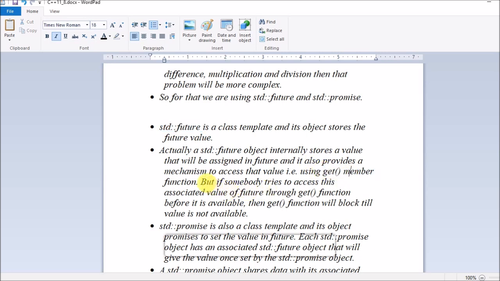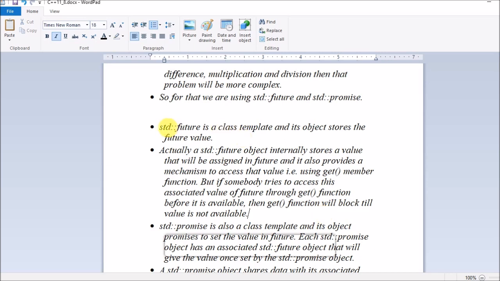But if somebody tries to access this value early by calling the get function on this future, then, since its value is not set initially, the get function will block until the value is available.